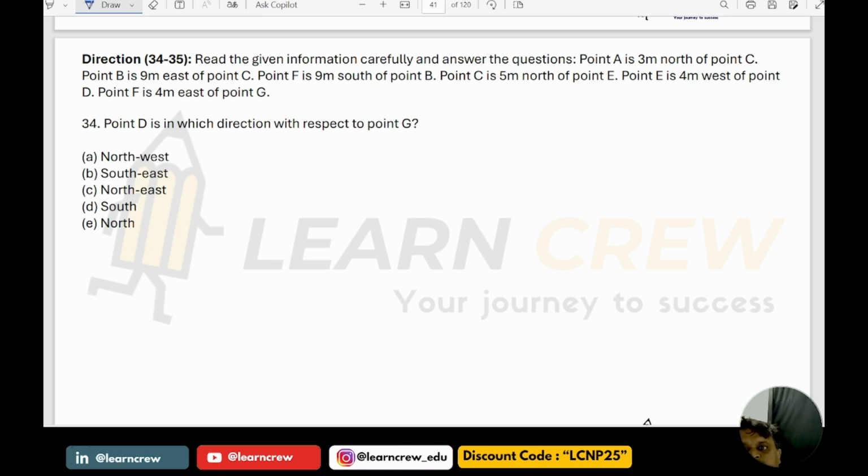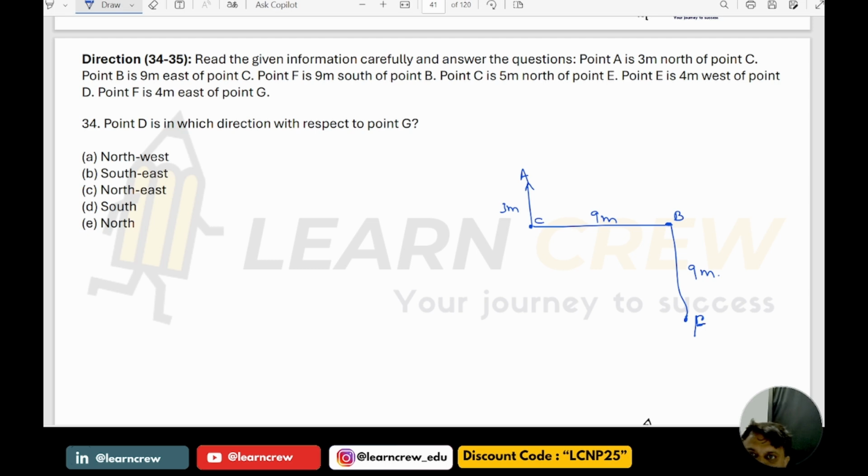Please see here, point A is 3 meter north of C. Now, point B is 9 meter to the east of C. Point F is 9 meter to the south of B.